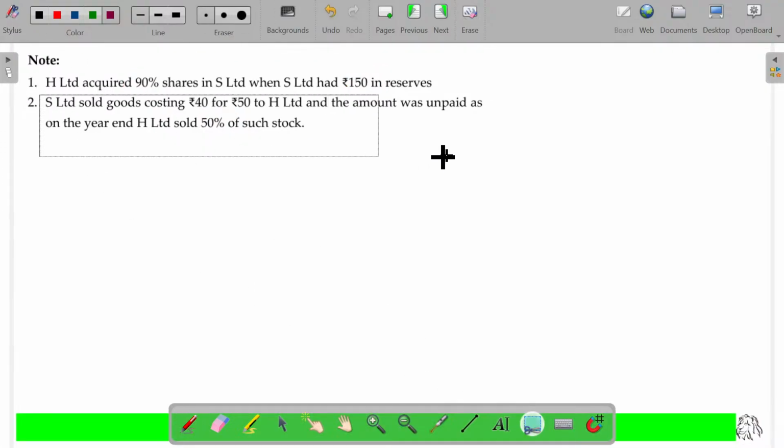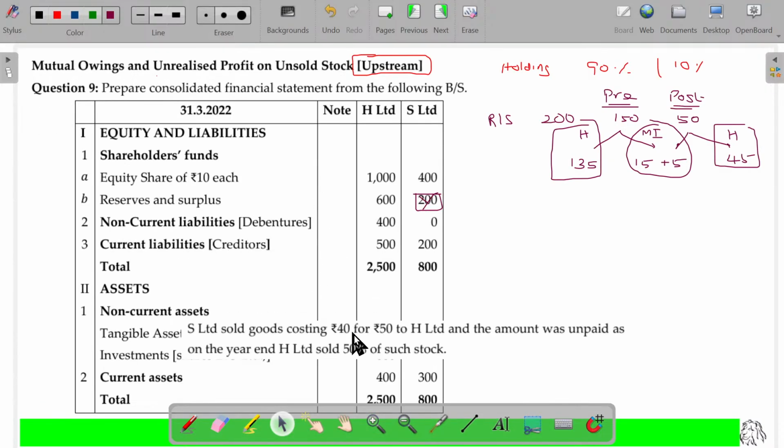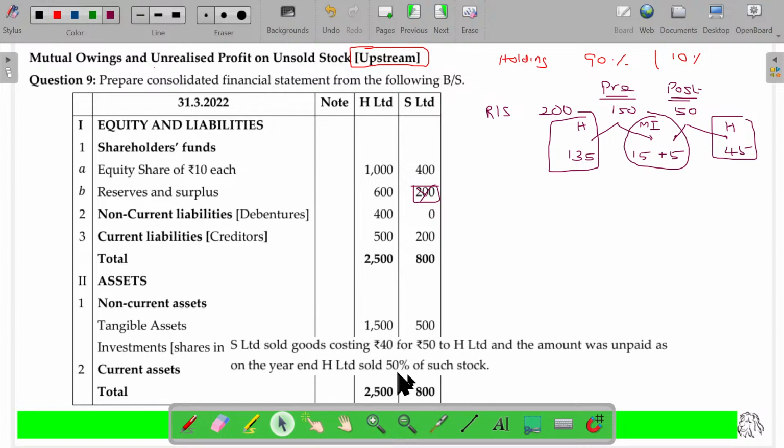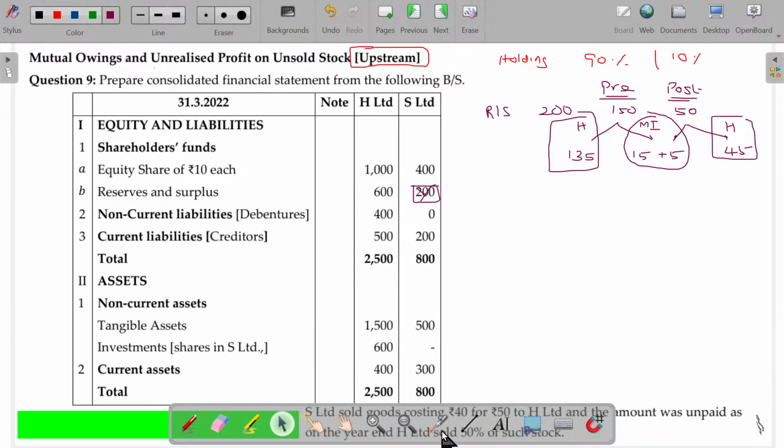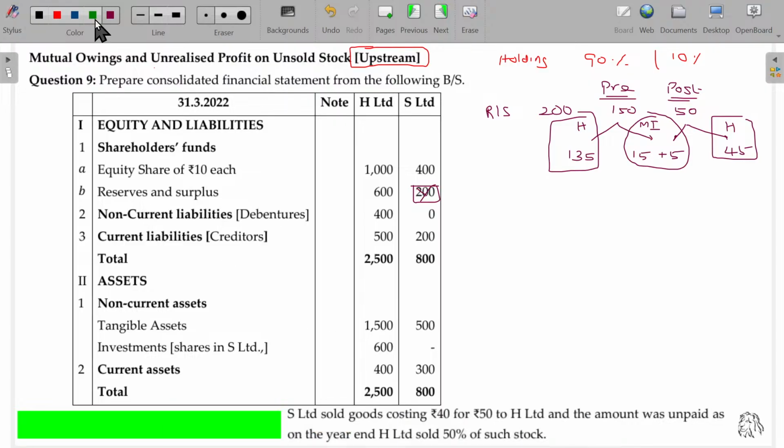Let me incorporate the second point here. It's pretty simple. Goods costing 40, sold at 50 to H Limited. The amount was unpaid at the year end. If the amount is unpaid, then the entire 50 remains unpaid. Debtors for S Limited should be eliminated and creditors for H Limited should also be eliminated for that value. This is mutual owing.